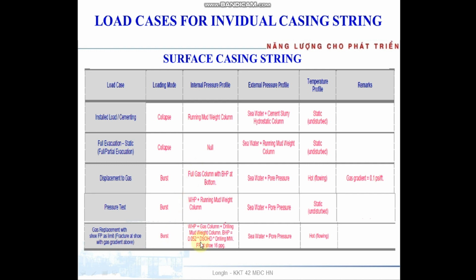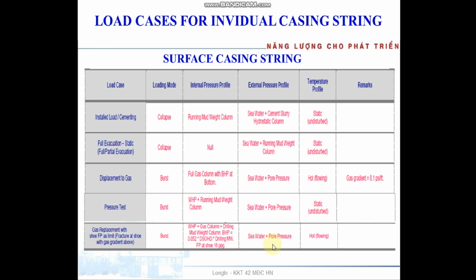The internal pressure profile is by surface pressure, gas column, and drilling mud column, with bottom hole pressure equal to 0.052 multiplied by the drill string open hole depth, multiplied by the drilling mud weight, and we assume fracture pressure at the shoe around 16 ppg for example.